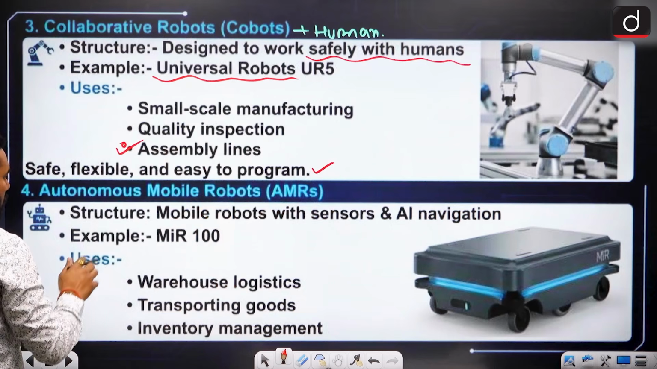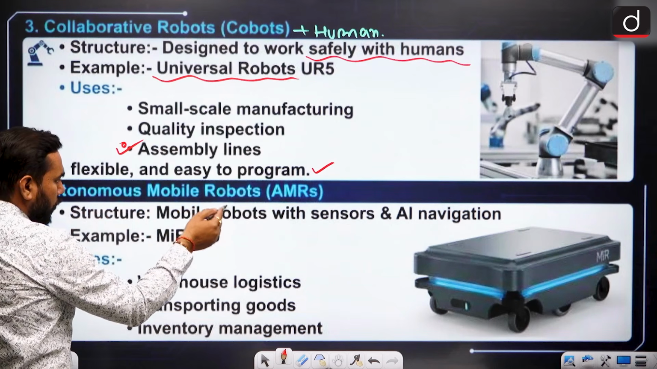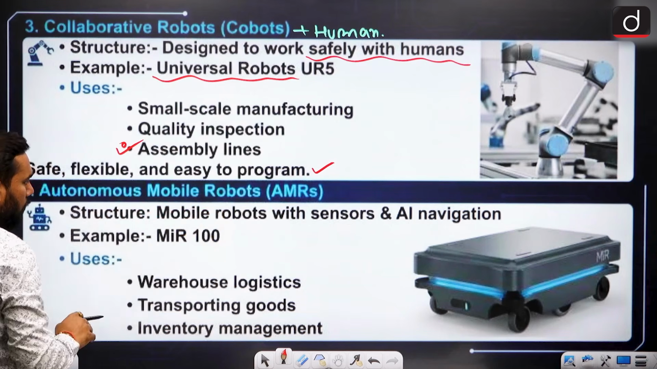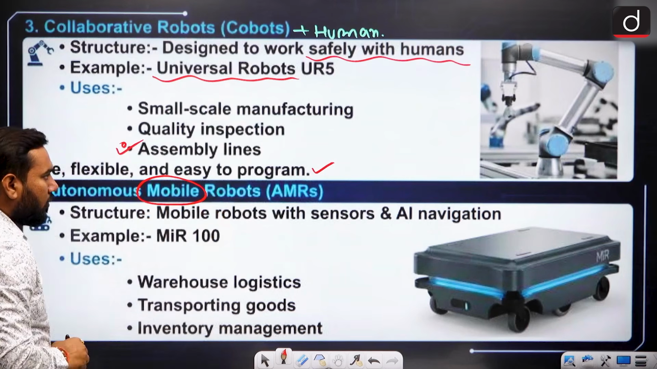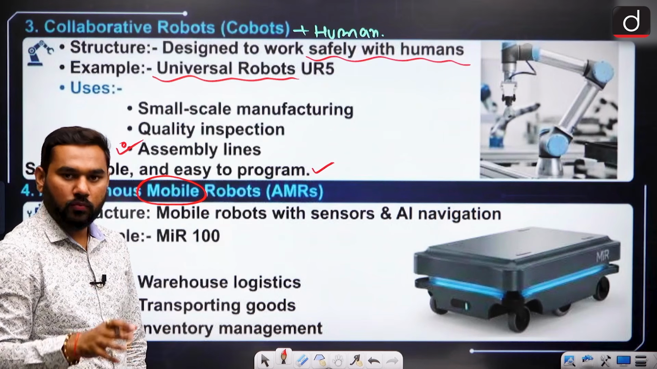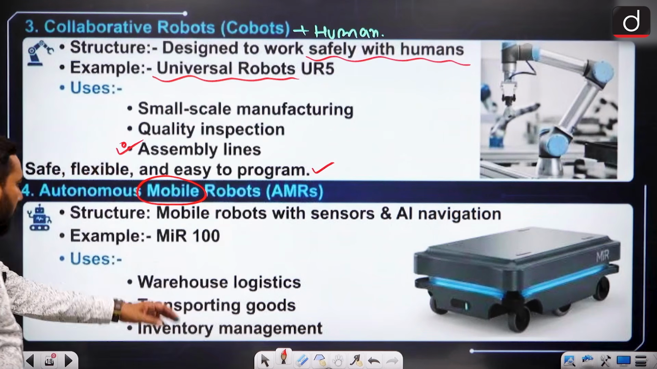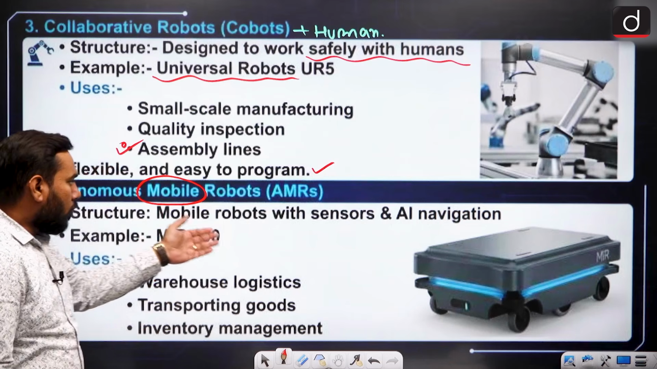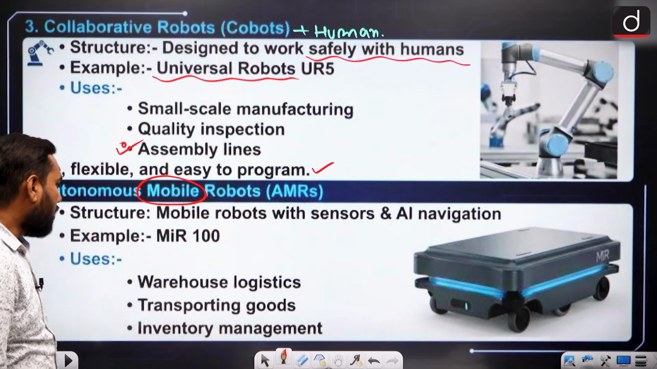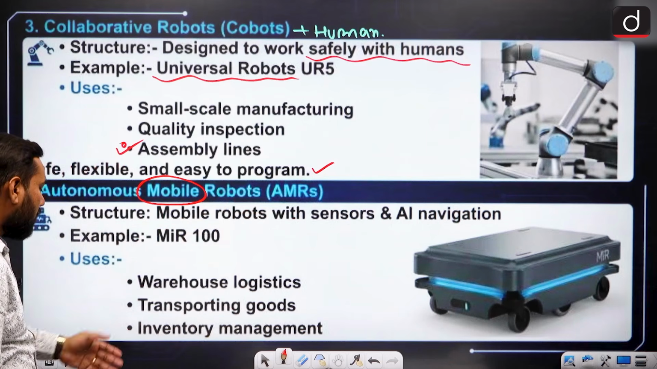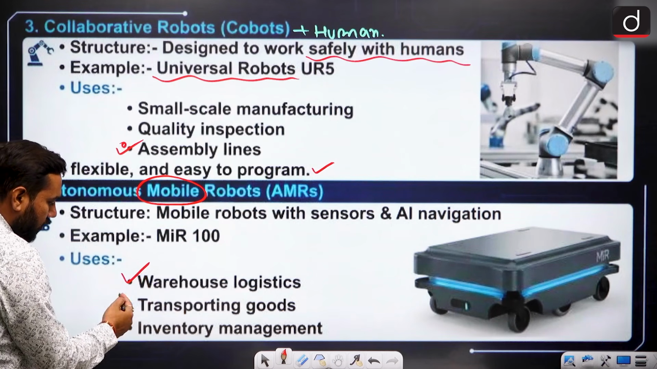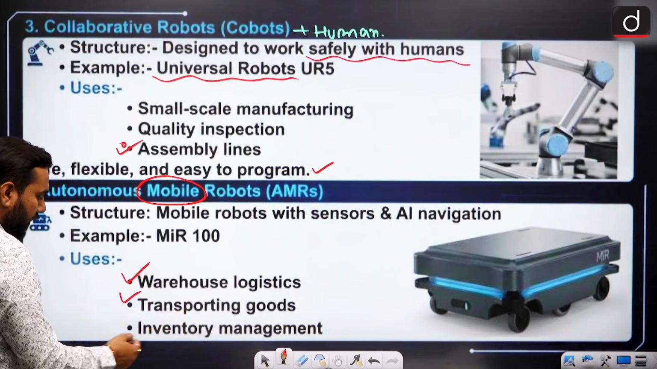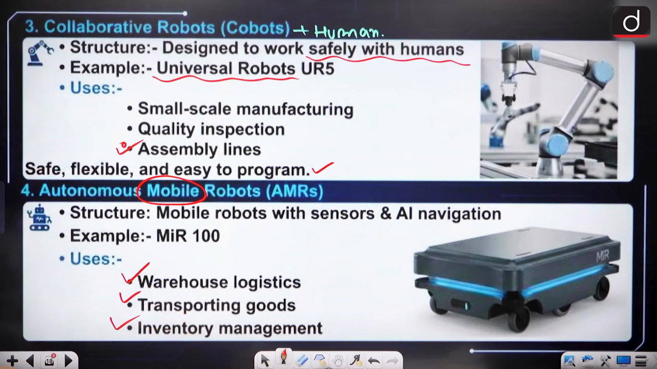When we talk about autonomous mobile robots, when we use this word mobile robot, it means you can carry it from anywhere very easily. So this can be your mobile robot. A mobile robot with sensors and AI navigation, MiR 100 is one of the best ones. This is used in warehouses, logistics, transporting goods, and inventory management can be there. So these are another type of robot.